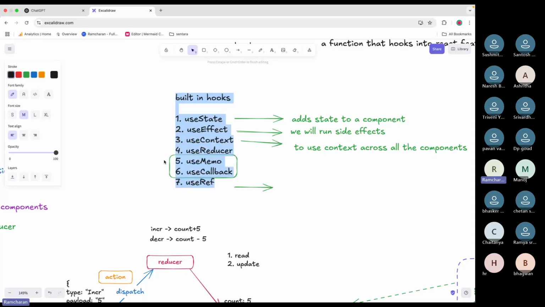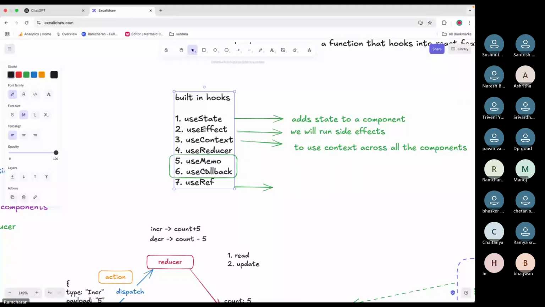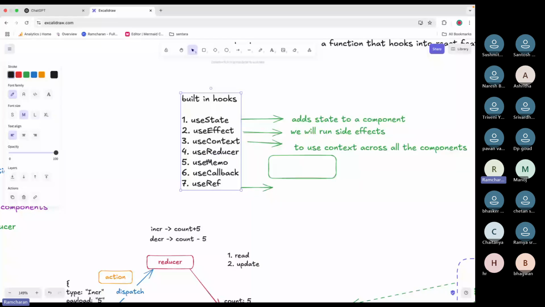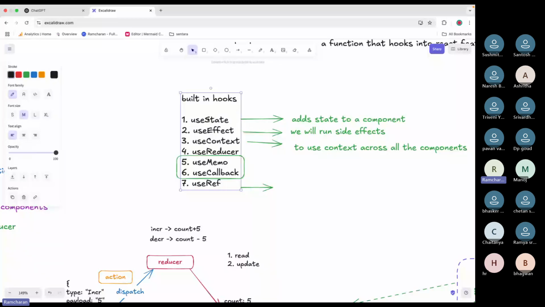Do you have any doubts? Anyone? We'll also discuss all the hooks once again on one day. Currently, these two hooks, useMemo and useCallback, are not completed. Apart from that, we discussed all the hooks: useState, useEffect, useContext, useReducer, useRef.